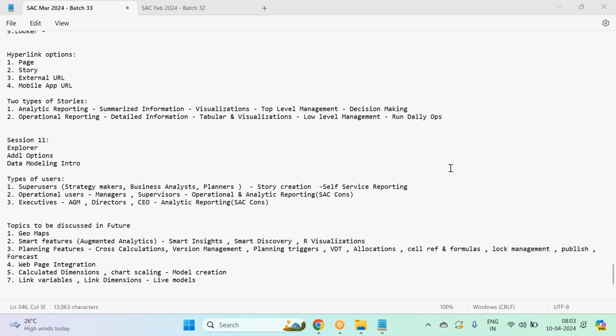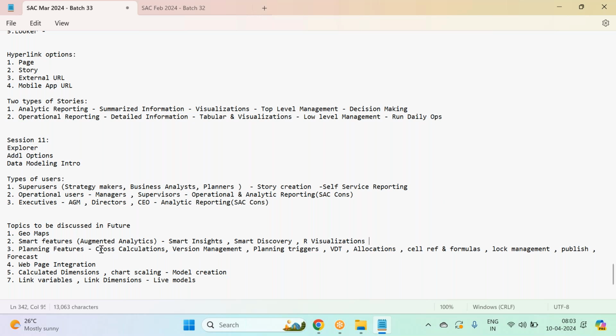All right, guys. There are a few options which I will be discussing in the future. Like geomaps, I didn't cover them as of now because this data model doesn't have geospatial dimensions. Maybe in session 14 or something, I'll create my own model, and on top of that model I'll create the geomaps. There are also smart features which are part of augmented analytics, like smart insights, smart discover, and R visualizations. These will be covered in sessions 17, 18, 19.